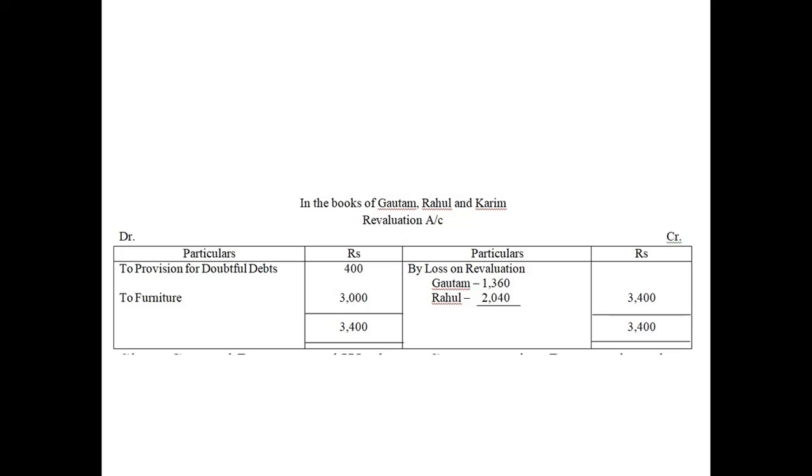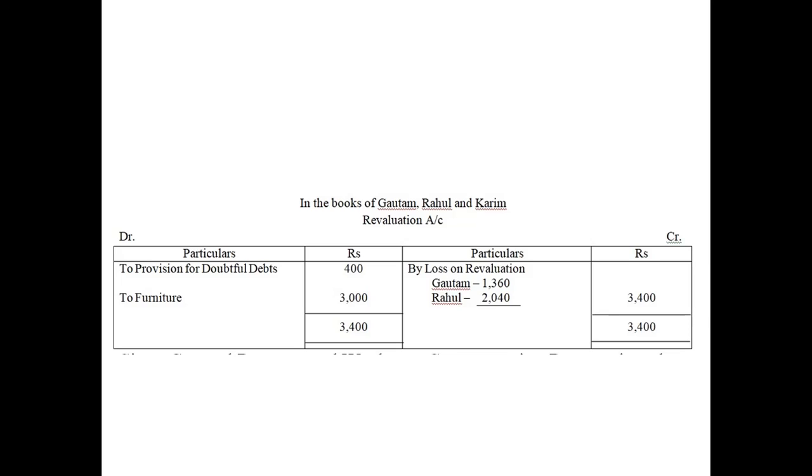But out of 2,400, we already have created 2,000. Check the balance sheet. Look at the asset column. It should be 2,400, but 2,000 is already created. So how much extra do we need? We need an extra 400. So it's a provision. Liability is increasing by 400 rupees. So put it in the debit column.